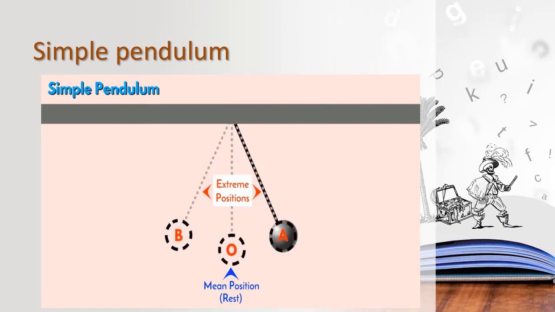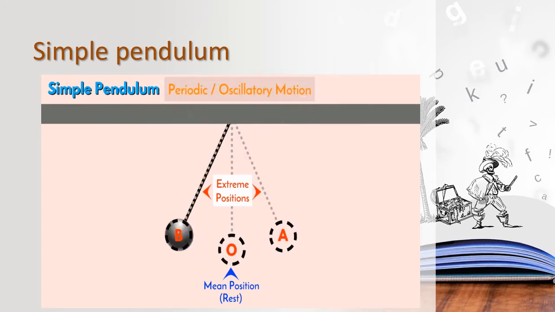I will explain to you about the simple pendulum. First of all, it has a bob, a metallic ball. We are calling that metallic ball the bob of the pendulum. And then it is tied to a string, and it is suspended freely from a non-moving stand. That non-moving stand we are calling the rigid support.